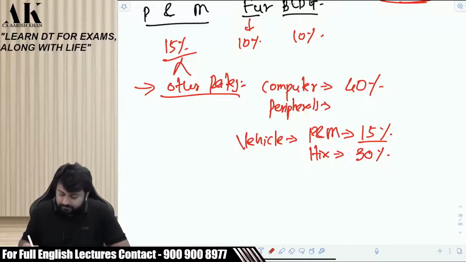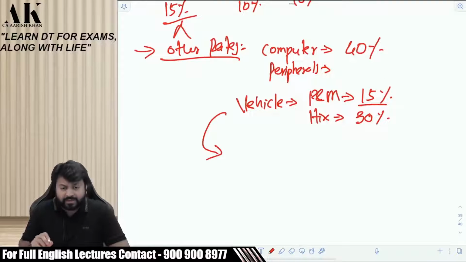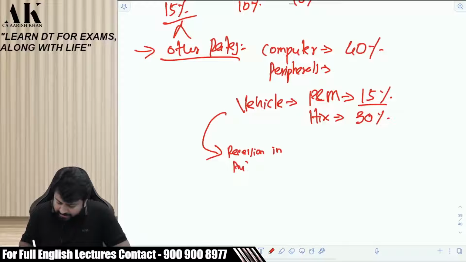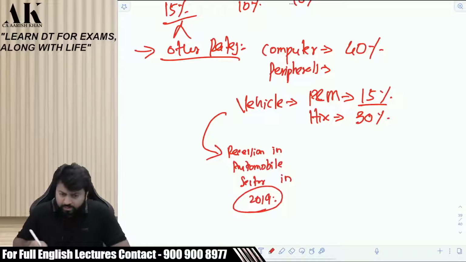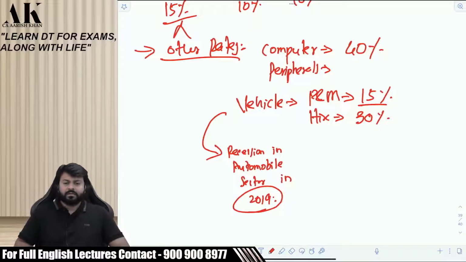Next. Listen carefully. Vehicle. There was some recession in the automobile sector in 2019. In 2019, there was a great recession just before COVID. Vehicle industries were down by 50%.